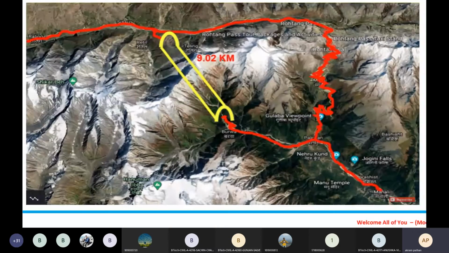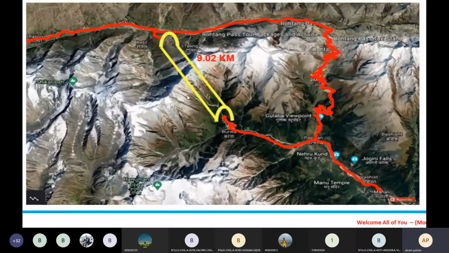Now this is the old route to come to Leh or Ladakh, and this is also the old route to come to lower Leh or Ladakh. So here we have Ladakh, or Leh. What we have done there is we have constructed the Atal tunnel in between the Pir Panjal. The total length of that tunnel is 9.02 kilometers.